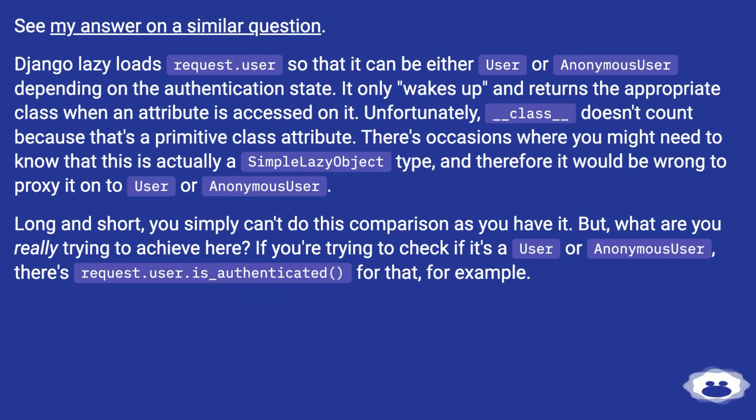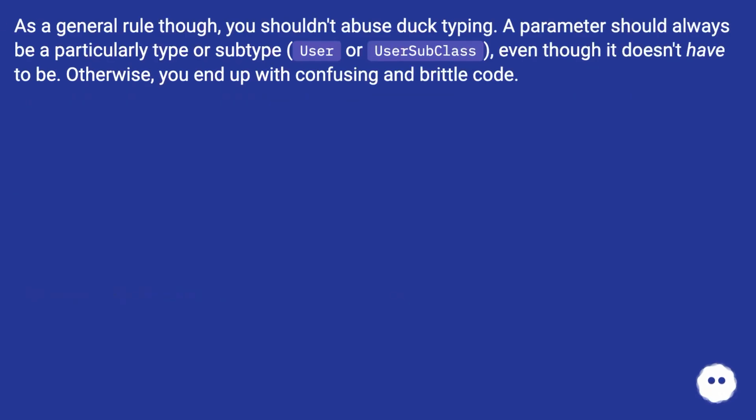Long and short, you simply can't do this comparison as you have it. But what are you really trying to achieve here? If you're trying to check if it's a user or anonymous user, there's Request.User.is_authenticated for that, for example. As a general rule though, you shouldn't abuse duck typing. A parameter should always be a particular type or subtype, user or user subclass, even though it doesn't have to be. Otherwise, you end up with confusing and brittle code.